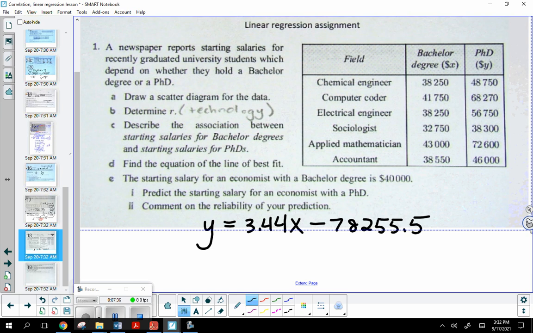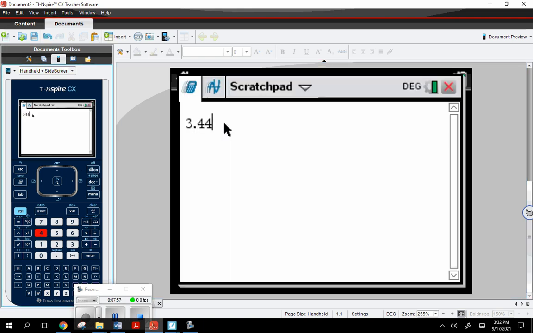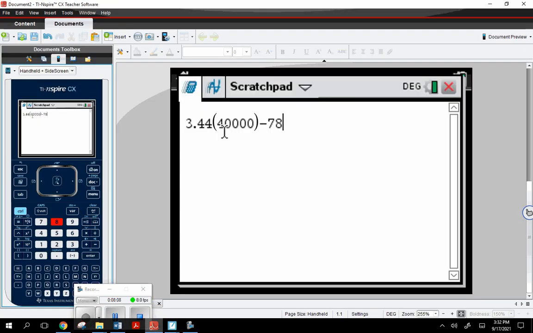So what am I going to do here? What are they providing me with this value? An X, the way we've labeled them. So I just want to take this and plug it in here and see what our predicted amount is going to turn out to. So 3.44 times the 40,000, and then it was minus 78,255.5.